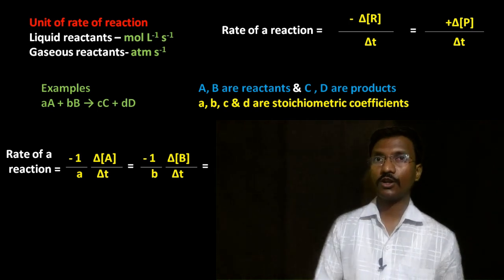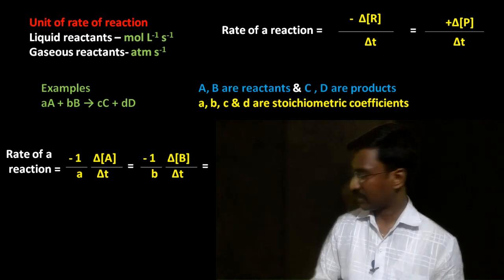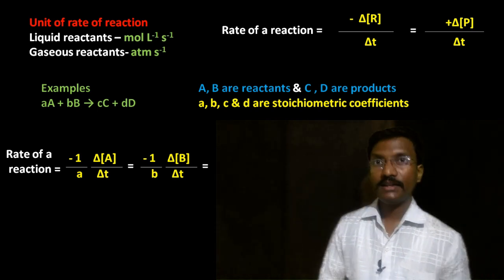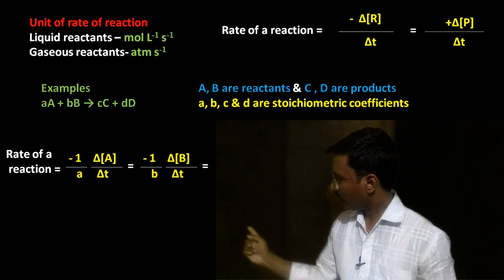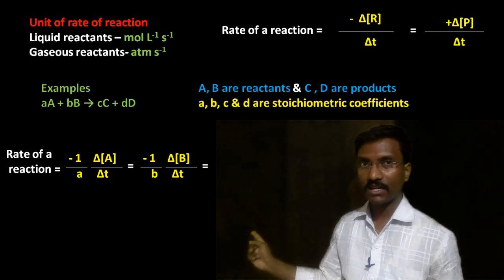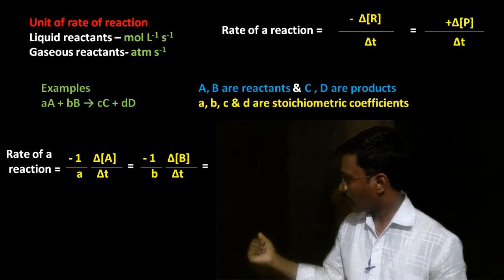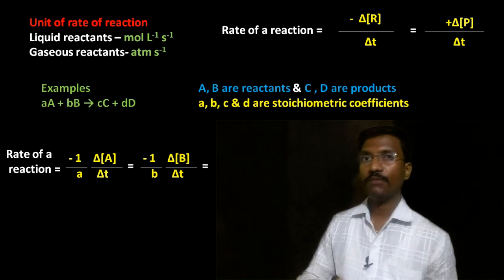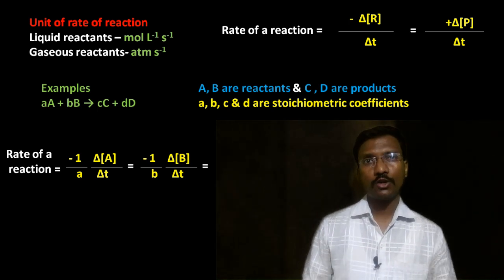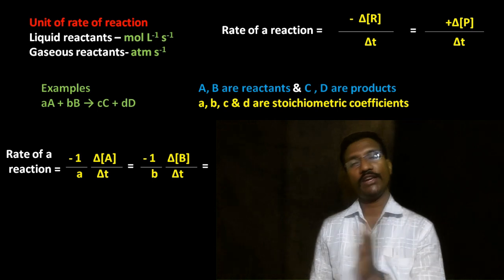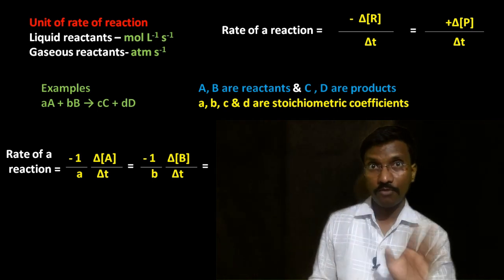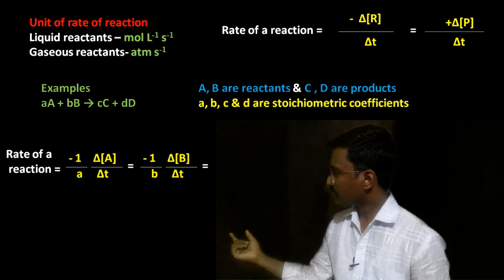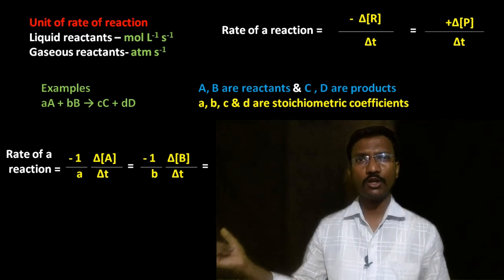B is the coefficient factor of capital B reactant. Therefore, minus 1 upon b, delta B divided by delta T. Can you see here, between reactant A and B, while writing the representation, I have mentioned the "is equal to", it is not the plus. Rate of the reaction can be expressed with respect to any of the reactants or any of the products, but it is never the sum of reactants or the sum of products.